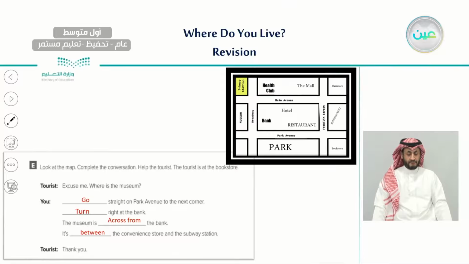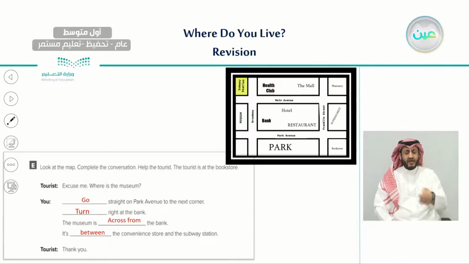So on page 116, if you remember, we have this exercise, exercise E, which asked us to look at the map and complete the conversation to help the tourist who is at the bookstore. So we had a tourist at the bookstore and he wants to go to different places.